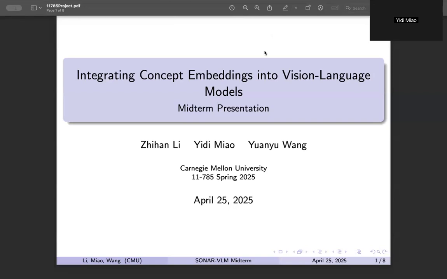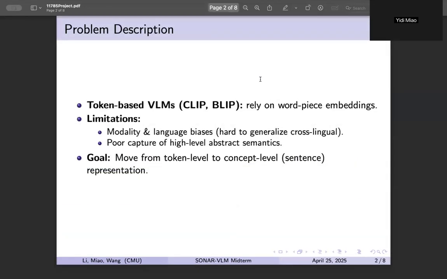Our project is integrating concept embeddings into vision language models. For this project, we aim to overcome the limitations of token-level vision language models like CLIP and BLIP, which tie representations to specific vocabularies and often miss high-level abstract semantics by mapping images directly into a shared sentence-level concept space. We can capture richer language-agnostic meaning that better reflects human reasoning. This has immediate impact in multilingual captioning and robust zero-shot retrieval.